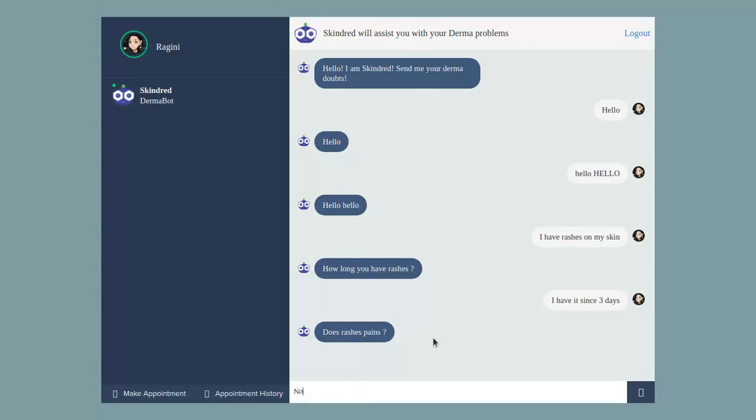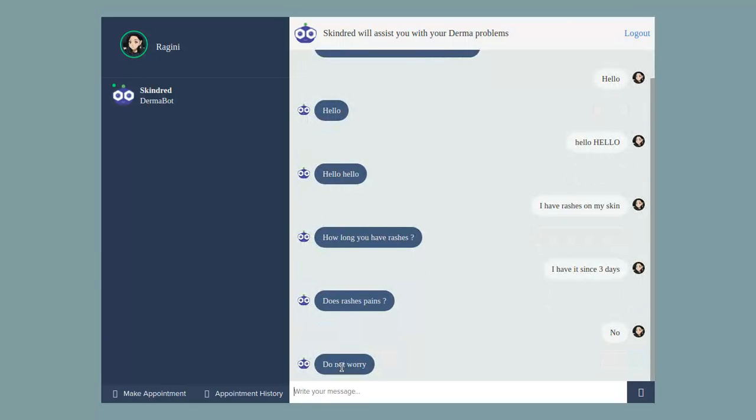Let me just say "no." Okay, so the response is "do not worry." This might have been the response a lot of the time when doctors are speaking to the patient, so it is just a recorded part. This is usually done by doctors to give relief to the patients, and our chatbot does the same thing. It's not only about the context, but also the behavior and the mentality of the person, which would not be possible for a retrieval-based model if we are not pre-training it to do it.